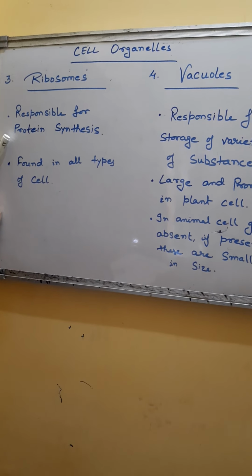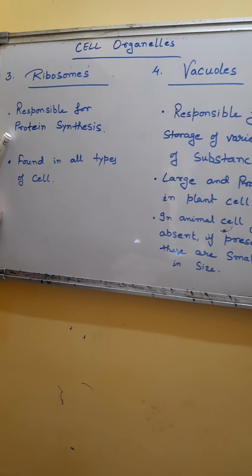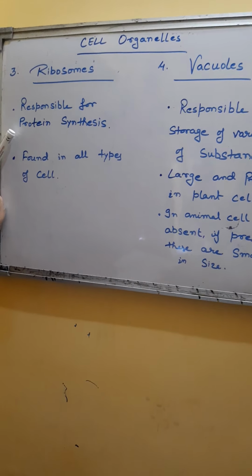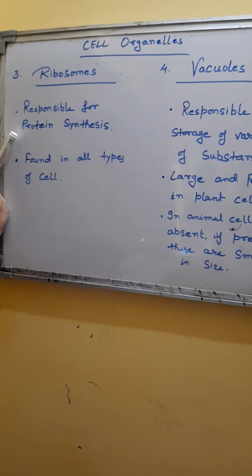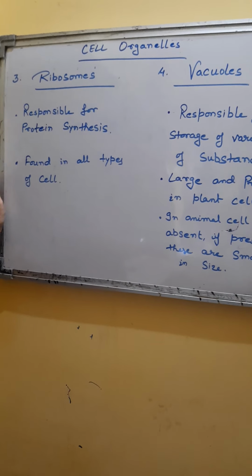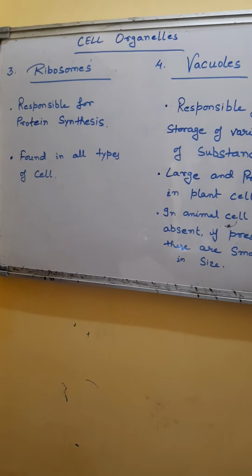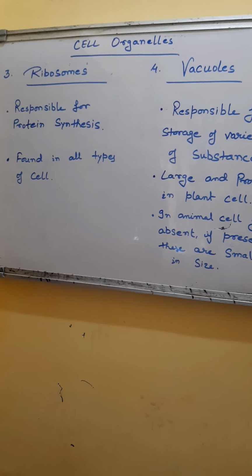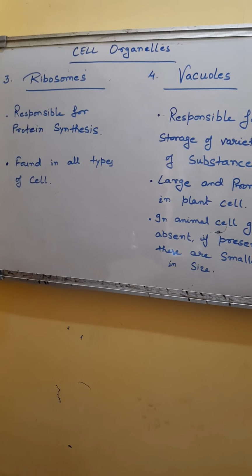But in general, it is present on the surface of the rough endoplasmic reticulum. Ribosomes are not bounded by membranes. They are just present inside some cell organelles, in cytoplasm and on rough endoplasmic reticulum.